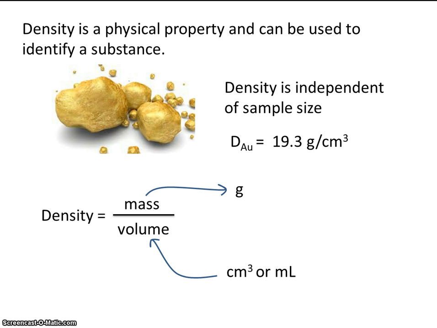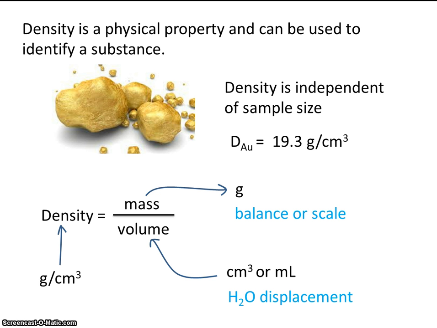So once again, we can get the mass using a balance or a scale, and we can obtain the density of an irregularly shaped object using water displacement.